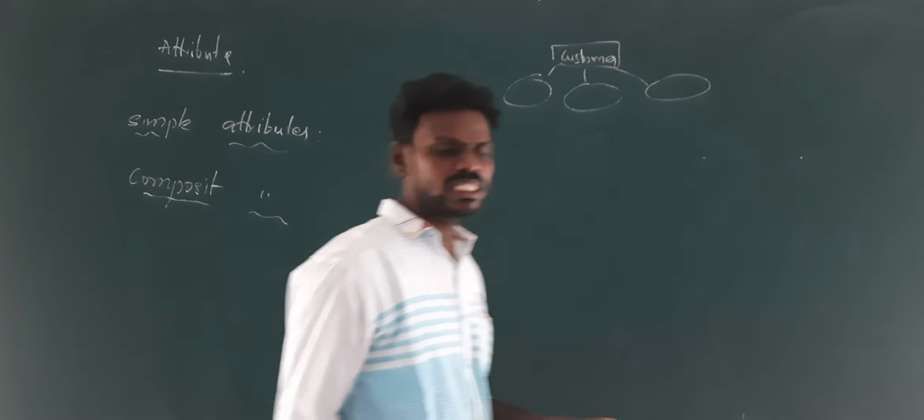Composite attributes. Suppose you have a name, and it is categorized as first name, last name, and middle name, then it is a composite attribute. If you have only a name, which cannot be further classified into pieces, that will come under simple attribute.